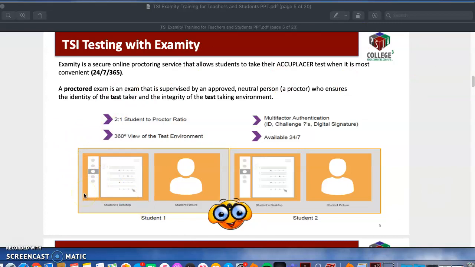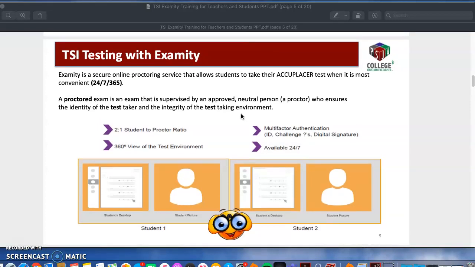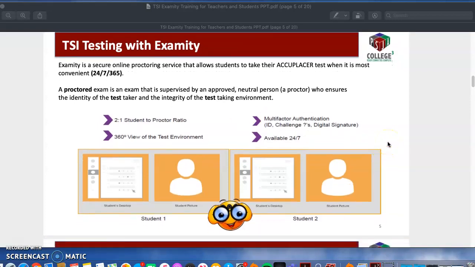They're going to make sure that you're the person that you say you are, right? That's why we need the ID, and they're going to be there in case you have any questions while you're taking the exam. Think of it like when you take the exam for the TSI at our campus, right? How you have the proctors there that are available. So now that's going to be a similar process, but it's virtual. So if you have any questions about that, let me know. I can go ahead and try to answer those to the best of my ability.